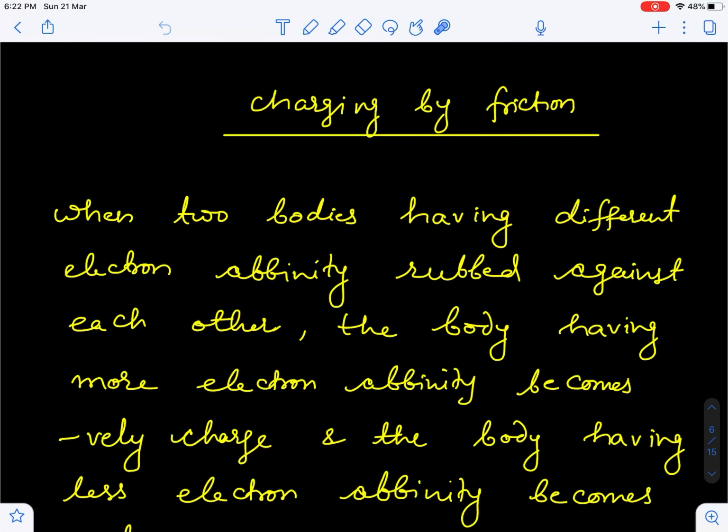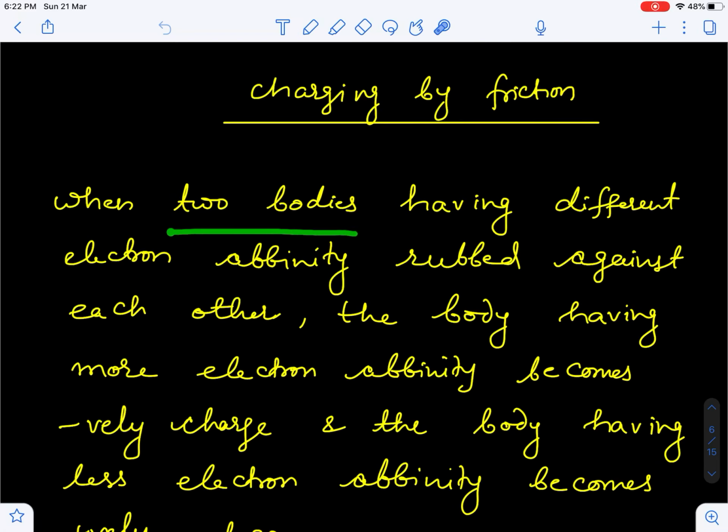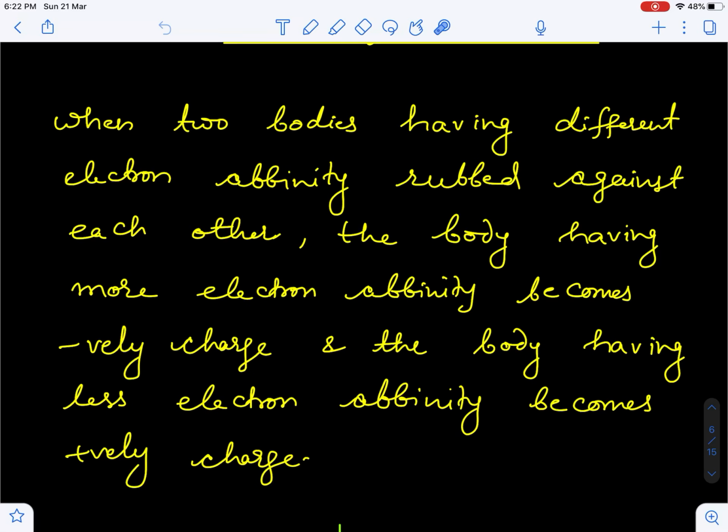This is a little bit different in chemistry, you will read in detail, but in terms of physics I want you to understand it as love towards electron. So when two bodies having different electron affinity rub against each other, the body having more electron affinity becomes negatively charged because it has a tendency to attract electron, and the body having less electron affinity becomes positively charged.